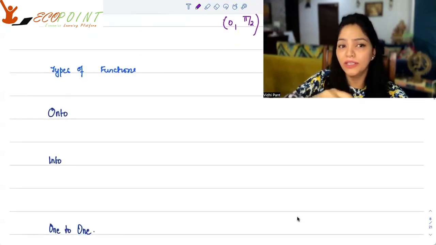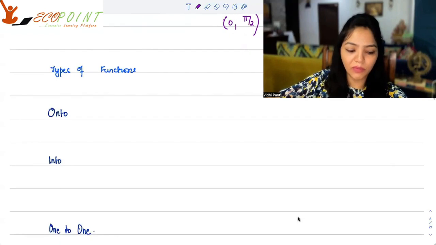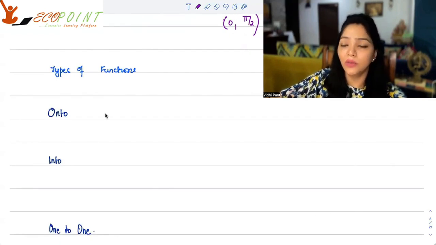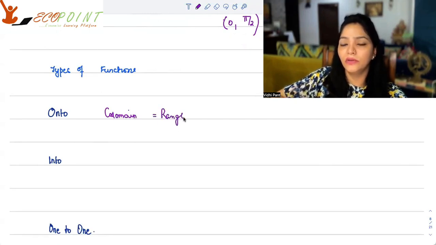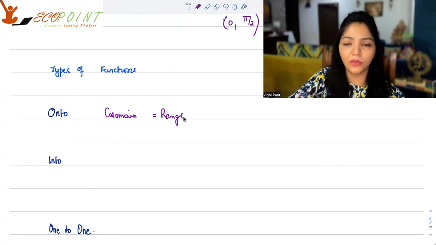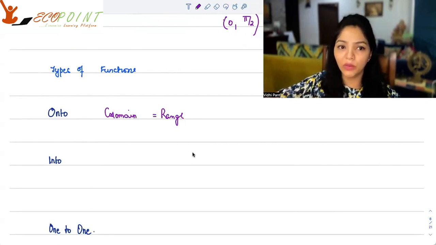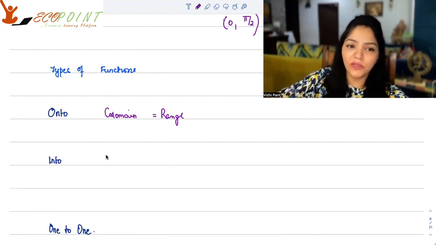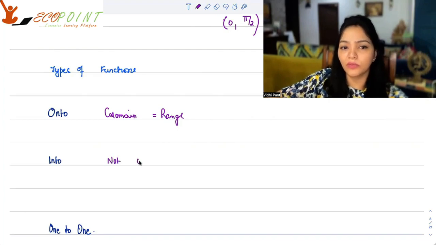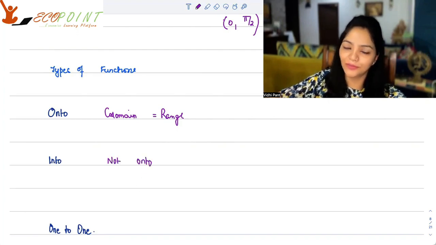Types of function. What are the types of function? You must always keep in your mind the types of functions. You have onto function. Onto function means that no idle elements in the codomain, or in simple words, codomain is equal to the range. When your range turns out to be the entire codomain, then your function is said to be onto. That is, for each value in the codomain, you have a pre-image. Into function: a function which is not onto is called into.